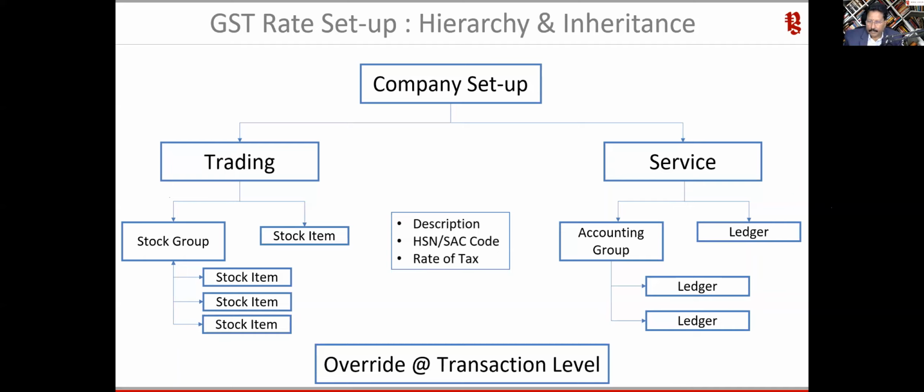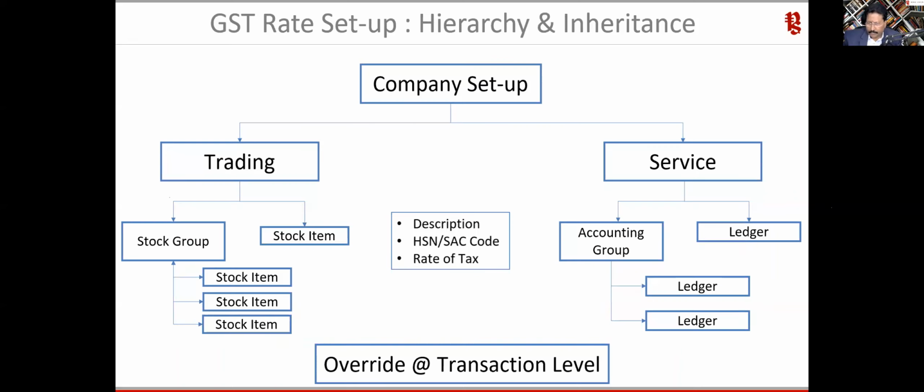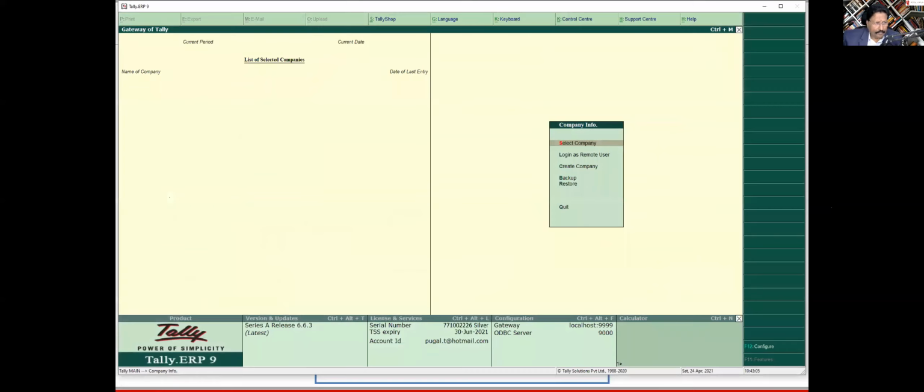We will see that in the product. Okay, so now quickly, before we go into the ledger master, let me show how easy and simple it is to configure in Tally. Like I said, I'm going to show all this in Tally ERP.